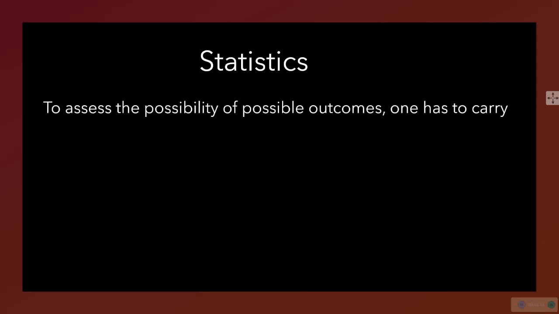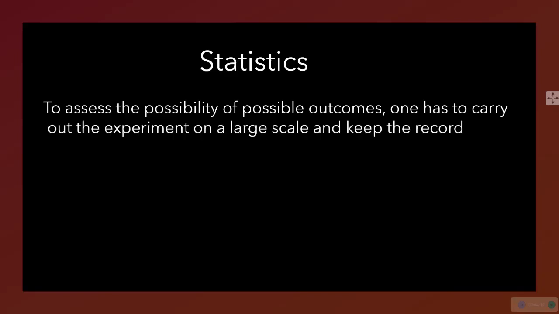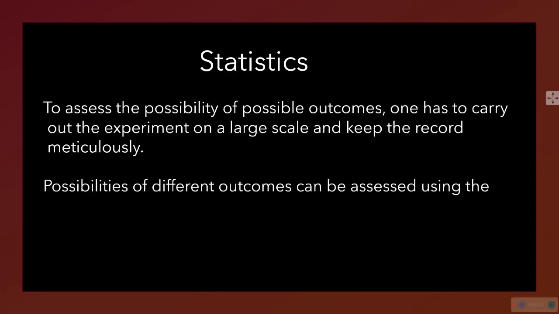To assess the possible outcomes, one has to carry out the experiment on a large scale and keep the record meticulously. Meticulously means very accurately we have to keep the record. Then only we can assess the possibilities, and we can say that this particular thing behaves like this. Possibility of different outcomes can be assessed using a record. A record is something which is full of information.